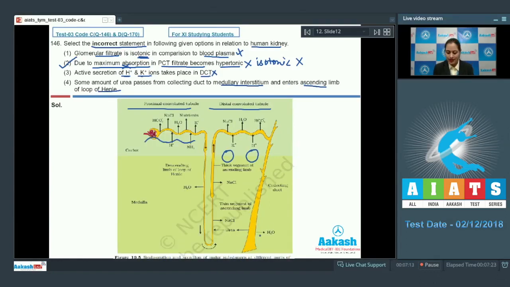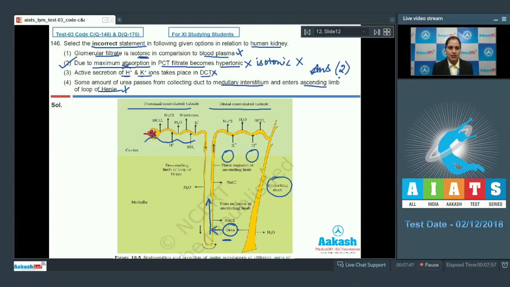As you can see here, this urea passes from this collecting duct to the medullary interstitium and then enters the ascending limb of loop of Henle here. So this is a correct statement but cannot be the correct answer to our question. So the correct answer for this question is option number 2.